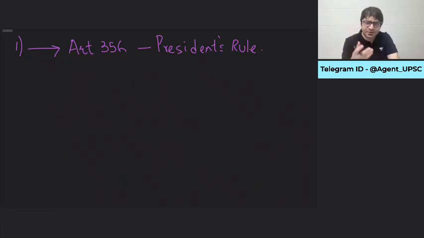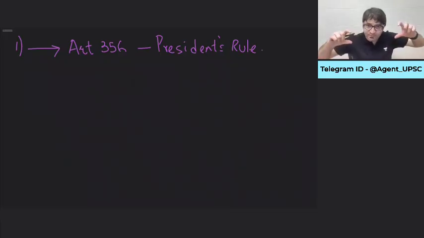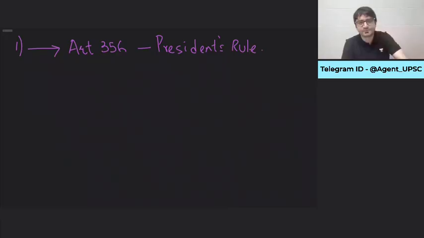What is the president's rule? We will discuss emergency provisions in great detail, but very briefly here. If we have Mamta Banerjee as the Chief Minister of Bengal, which is dual government, one government at the center, one government in Bengal, at any point in time, if the central government wants, President will dismiss Mamta Banerjee and West Bengal will be governed directly from the center.